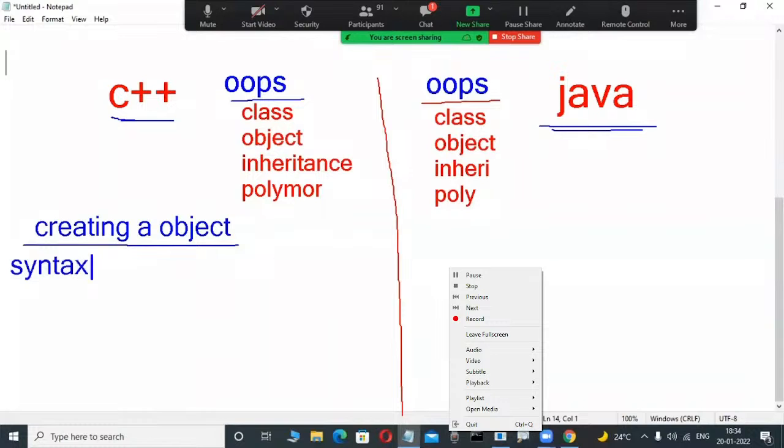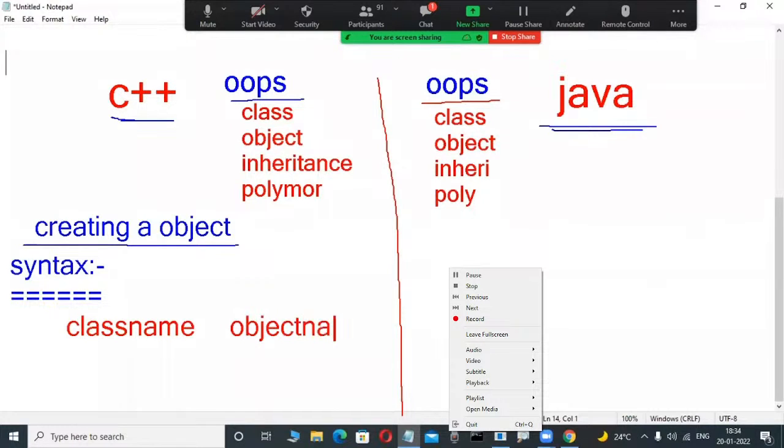Yes, so many fellows have an idea. Slowly observe here, here is the only difference. The syntax is class name, space, object name. This is the syntax to create an object from the class in C++. Suppose creating an object is there in Java also.